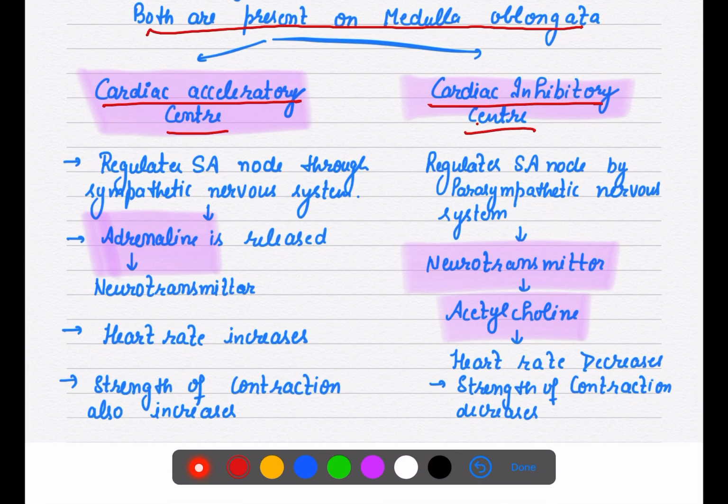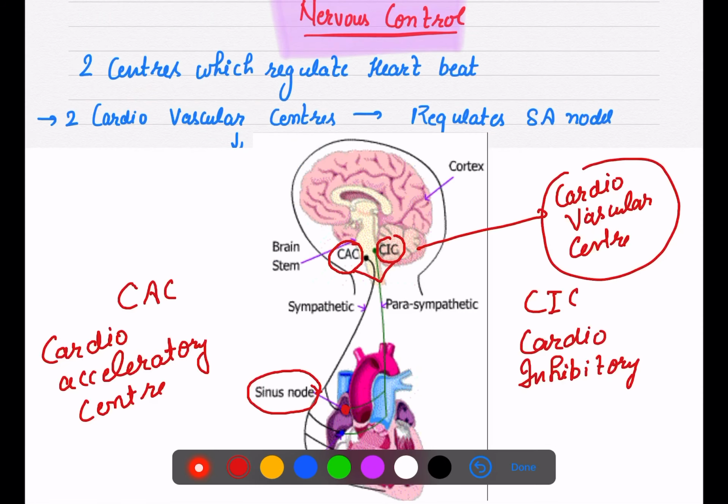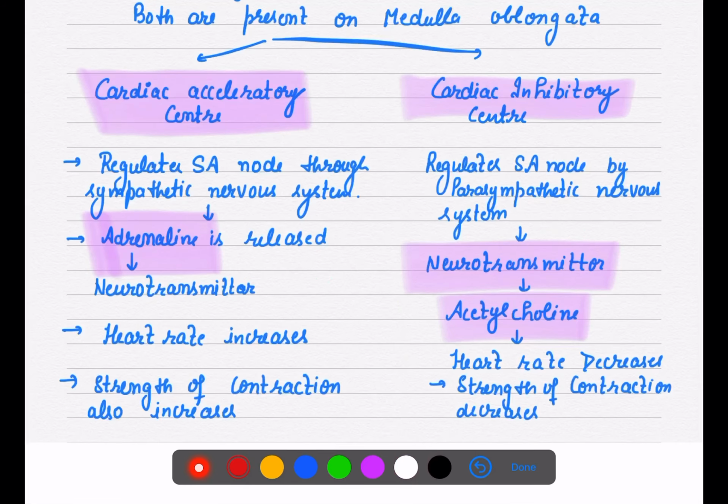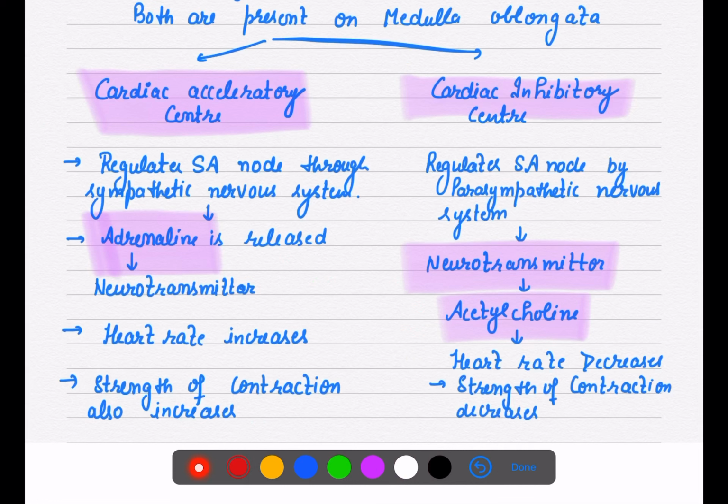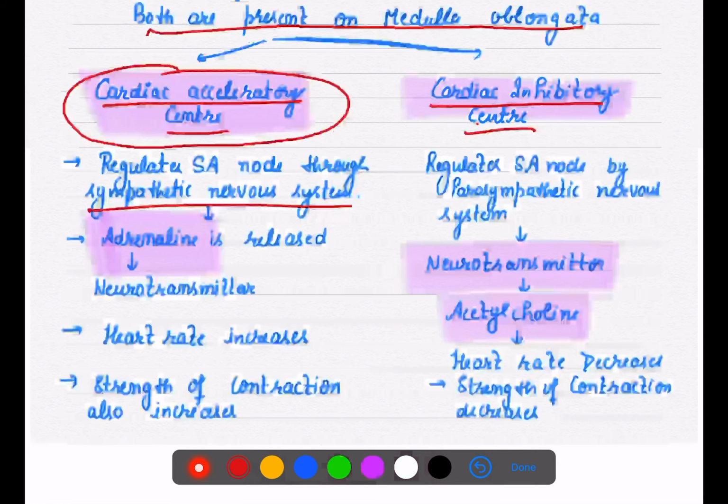Now cardiac acceleration means something is getting increased, so CAC regulates our SA node through the sympathetic nervous system, and CIC, the inhibitory center, regulates our SA node through the parasympathetic nervous system. Sympathetic and parasympathetic we discussed in class 10th also.